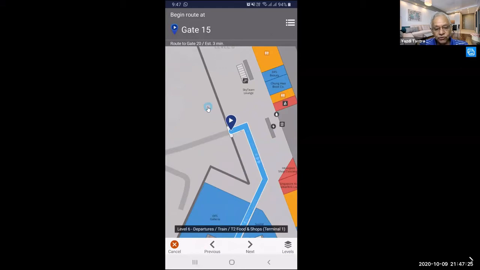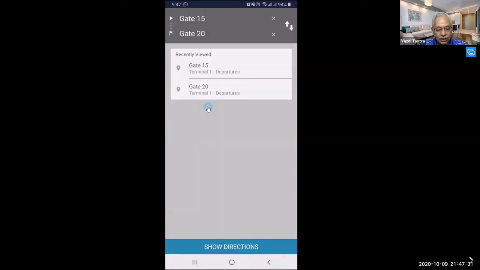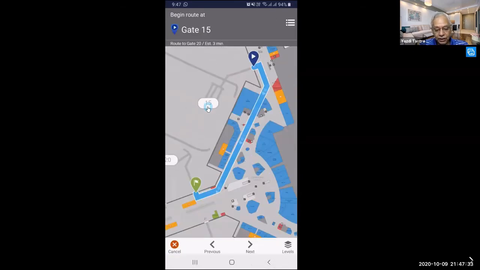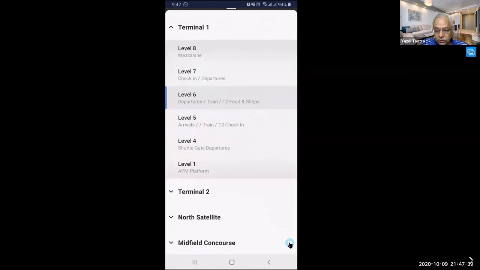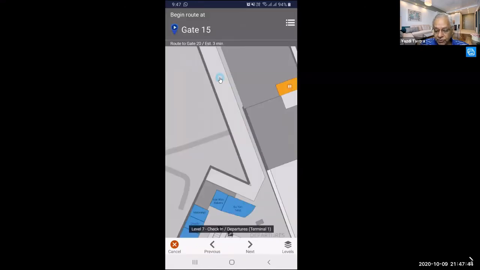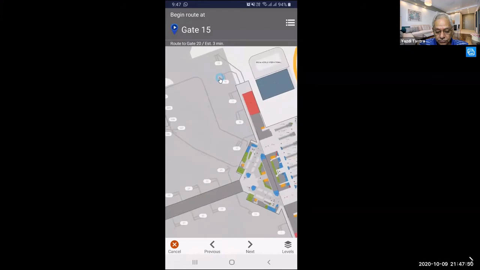If I want to look for a coffee shop at the airport, you can look for a coffee shop at the airport also. And of course, whenever you are at the airport, you have multiple levels. So you can see the levels here. You are at level 6, you want to go to level 7 and see the map of level 7. You see the map of level 7 with all the shops, with all the gates.